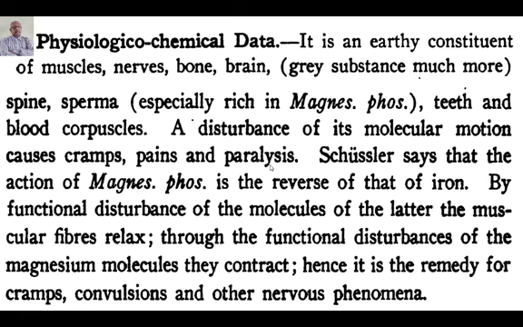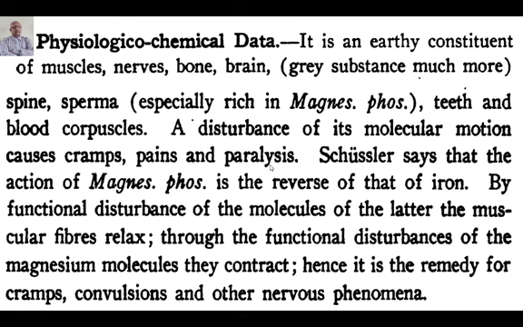A number of patients come to us with oligozoospermia, or a number of times there is decreased motility of the sperms. This remedy plays a very vital role there. Teeth and blood corpuscles too. See, the action of Magnesia phosphorica is wide.